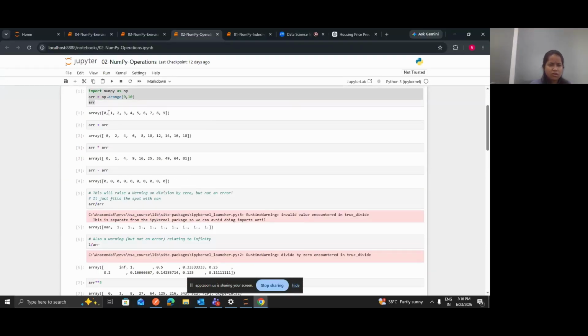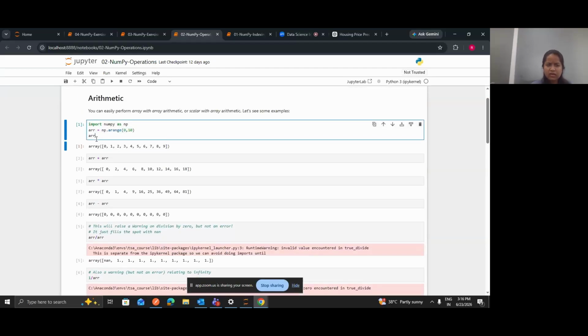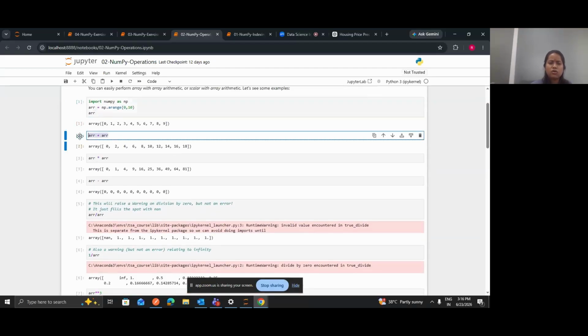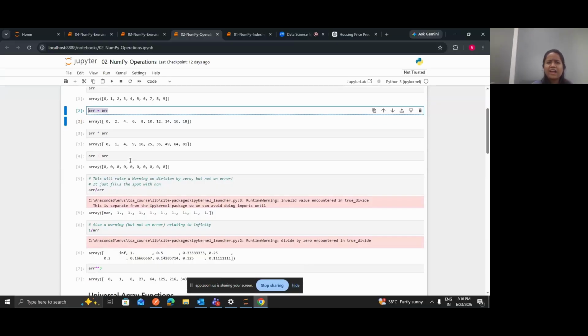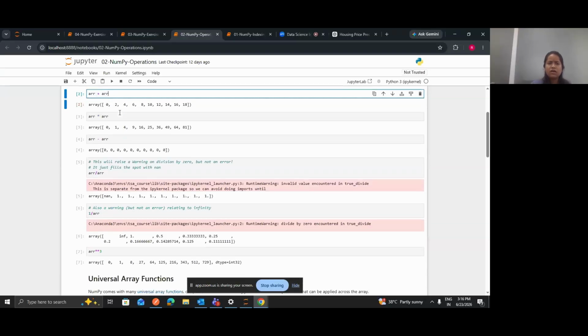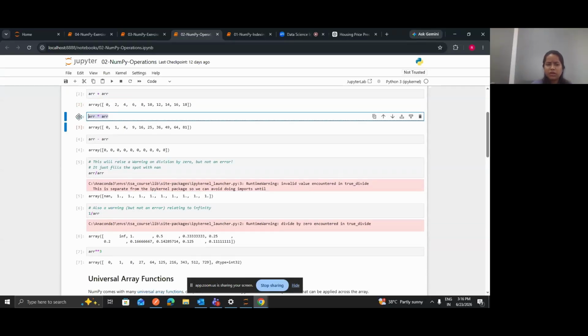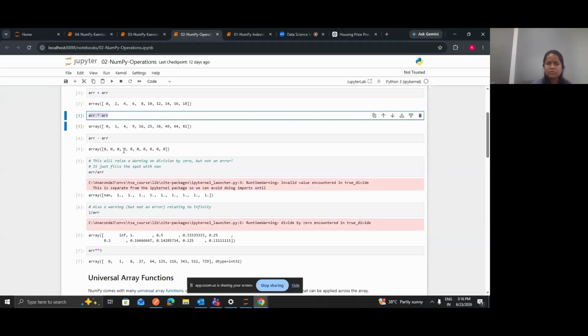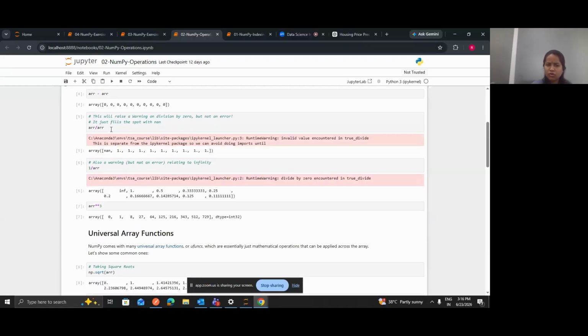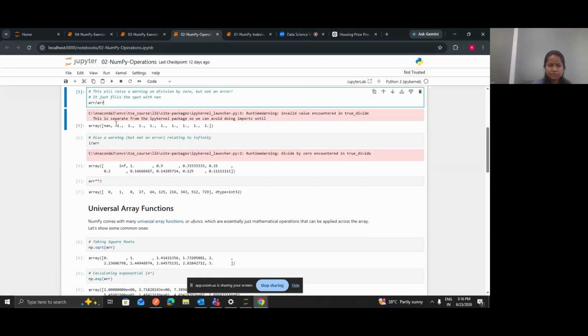So first of all, if you want to add these, we have created one array 0 to 9, and then you want to add two arrays, right? So 0 plus 0, 0, 1 plus 1, 2, 2 plus 2. So you can directly add. And if you want to perform any multiplication, that also you can do. Subtraction also you can do. If you want to divide, you can directly divide. Okay.